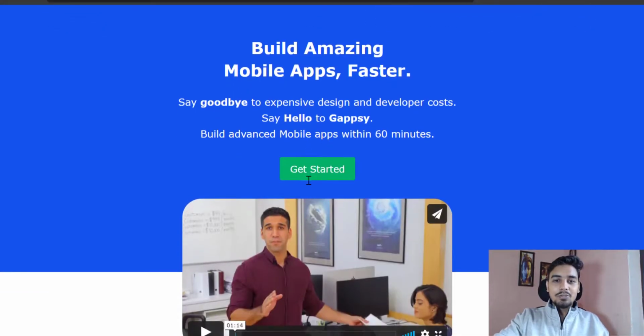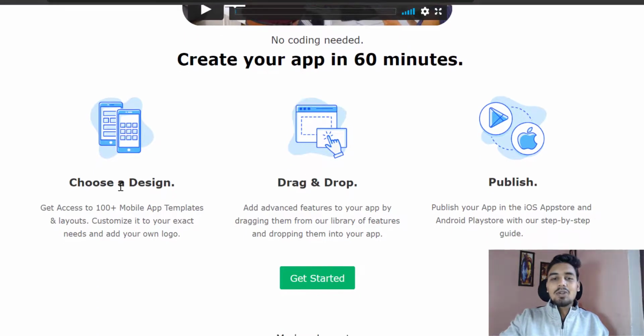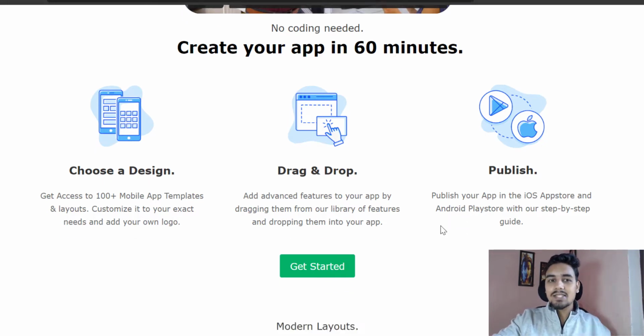Okay, so let's begin with understanding what the software is and how you can utilize it. This is the Gapsy website, you can see. There are only 3 steps involved in building an application. First, you design it, then you give it features with a drag and drop system, and then you publish it on the iOS App Store and Android Play Store. And it's a very step-by-step guide.